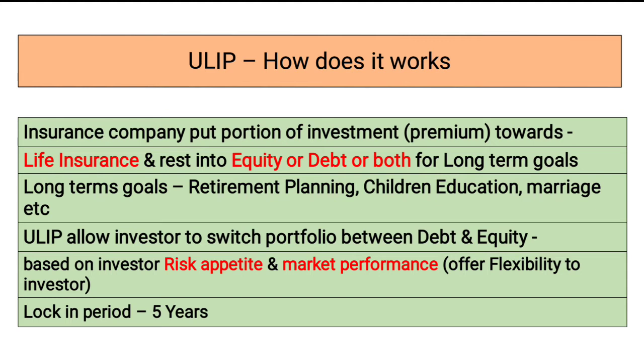And why are long-term goals required? Why will a person invest in ULIP? The one and only reason is for his longer goals, that is, if he wants better retirement planning, children's education, marriage, or purchasing a dream house, then he can definitely select the ULIP if he has good longer goals.